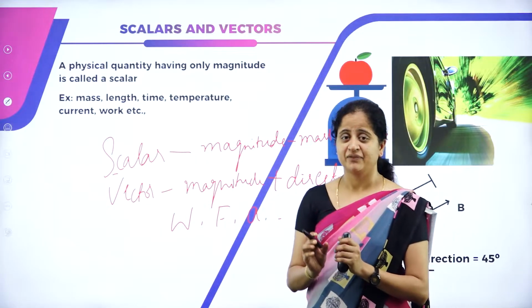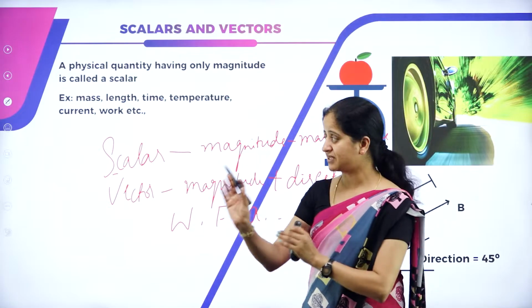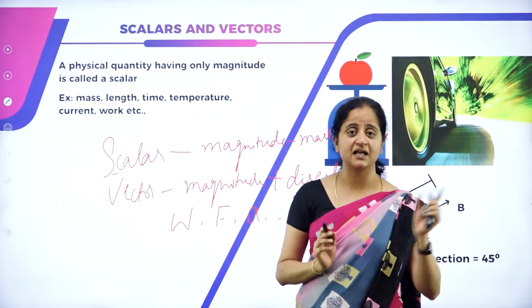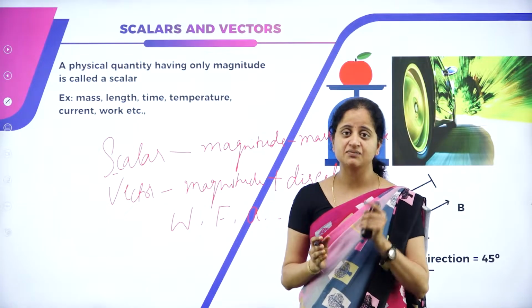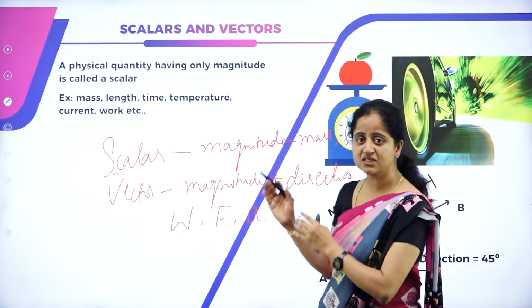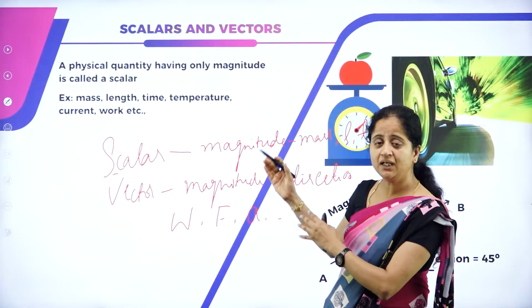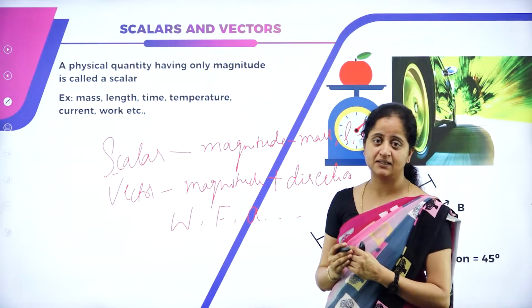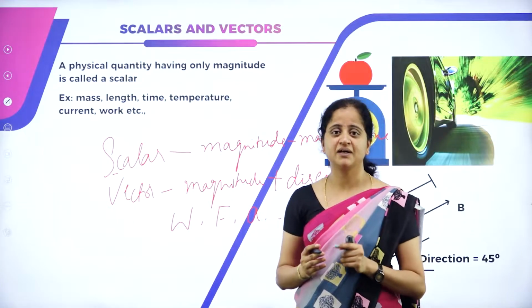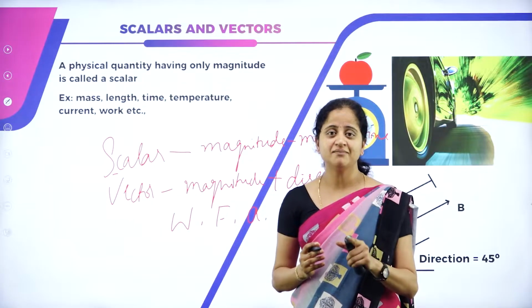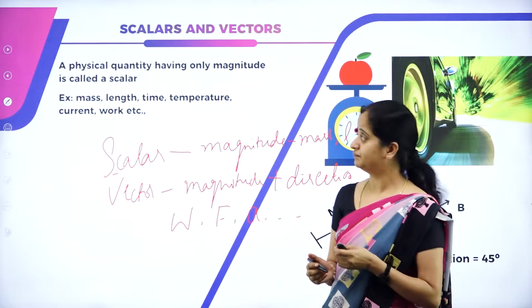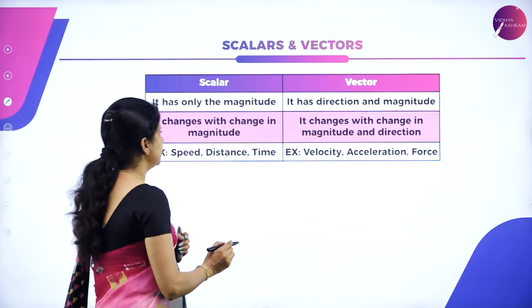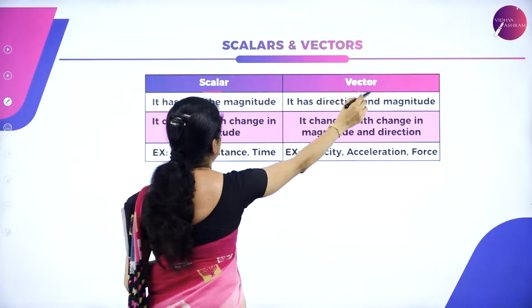Sometimes we say, for example, force is a vector quantity. Mass is a scalar quantity, which means what? To define all these quantities, whether scalar or vector, we must understand how to define these two quantities. So I think it is clear now to everybody: a quantity which has only magnitude is a scalar, and magnitude plus direction is a vector. Let us now look into the differences between these two quantities, scalar and vector.